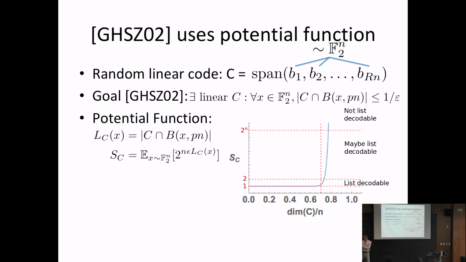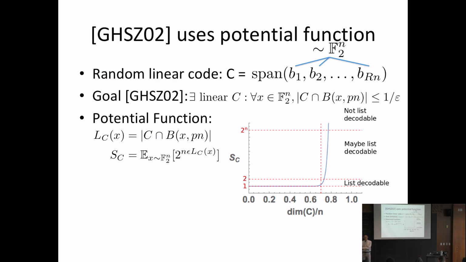And so the basic idea of the proof is we're going to start with C to be just one element, so the span of the empty set, and then we're going to take the span of one vector, so it's two elements, then the span of two vectors, three vectors, and we're going to keep adding vectors to our basis elements, to our code, and we're going to watch how this potential function increases as we add these vectors. And our goal is that we want to show it increases sufficiently slowly so that by the time we get to the end, our potential function is still less than, say, 2, and then we get list decodability.